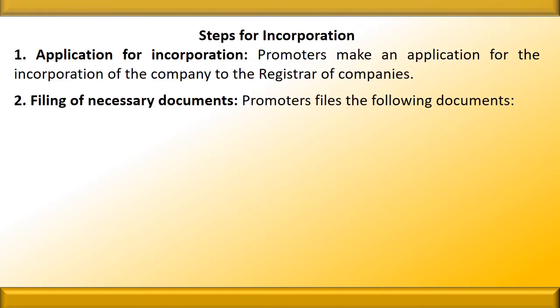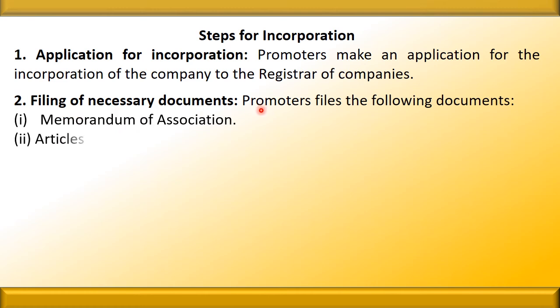Let us discuss all the steps in detail. The first step is application for incorporation. Promoters make an application for the incorporation of the company to the registrar of companies. Second is filing of necessary documents. Let us see the documents which have to be filed.